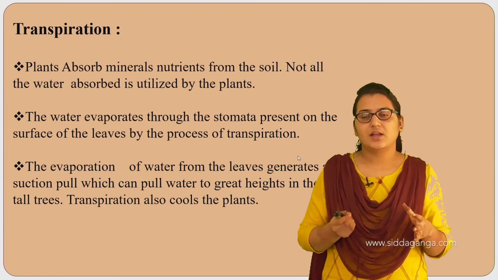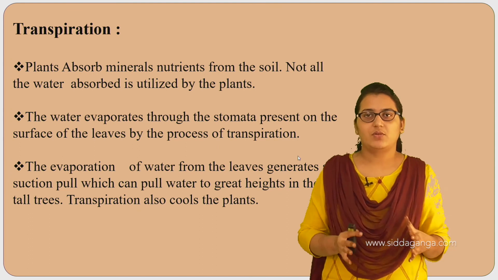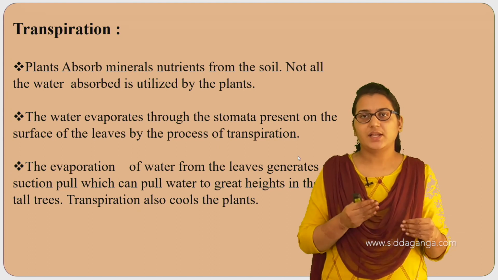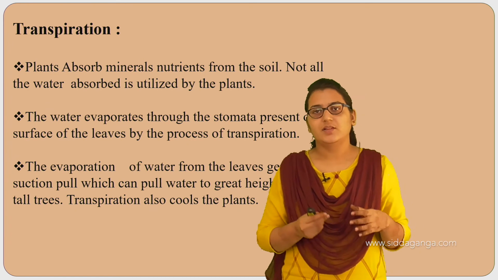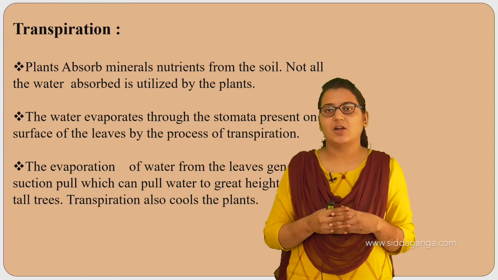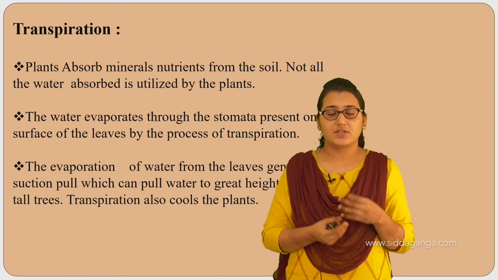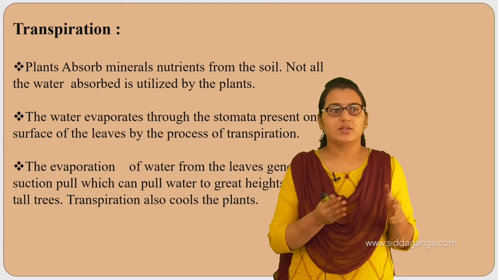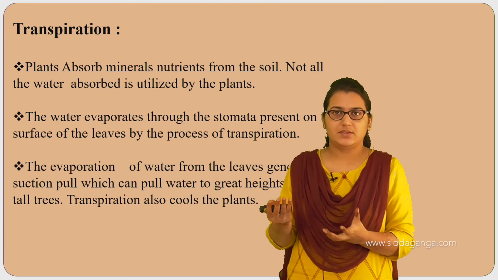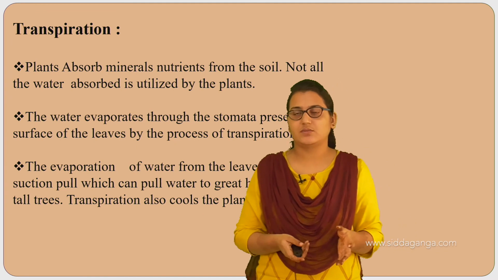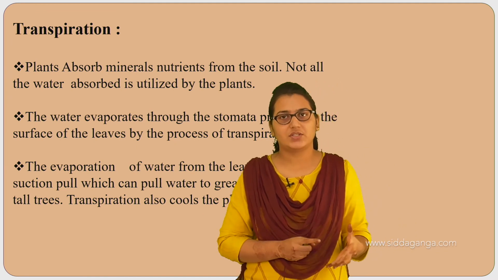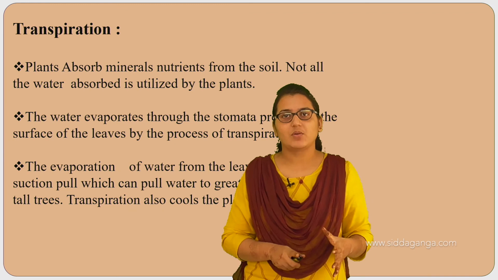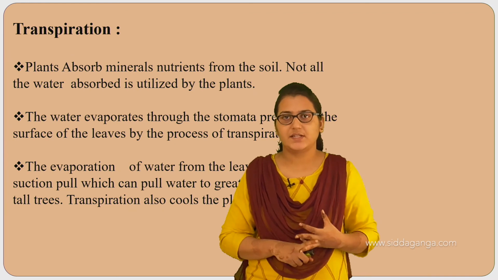So this is all about the chapter transportation in animals and plants. In this chapter we have studied how transportation happens. What exactly is transportation? In simple words, it means moving something from one place to another. In the transportation in animals we have seen the circulatory system and the excretory system.